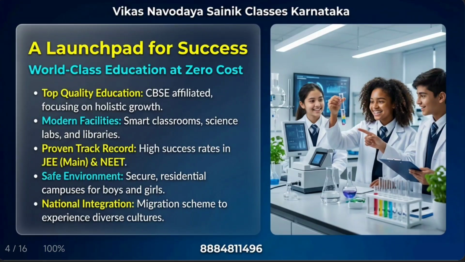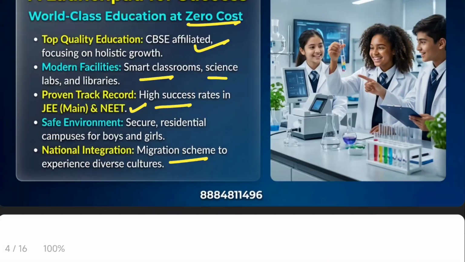The Jawahar Navodaya Vidyalaya is a launch pad for success, meaning it is a world-class educational residential school at zero cost. So top education quality with CBSE affiliation, focusing on holistic growth, modern facilities like smart classes and science labs, a proven track record like a high success rate in the JEE and NEET examinations, a safe environment, as well as a national integration scheme where the migration scheme will be held.